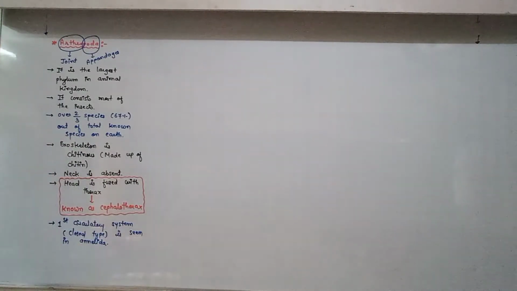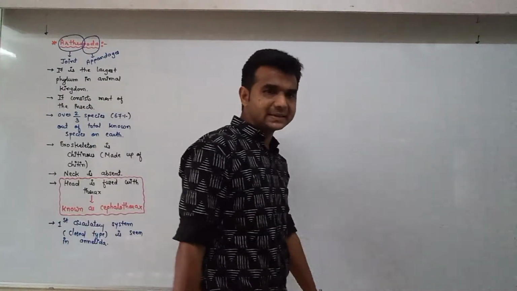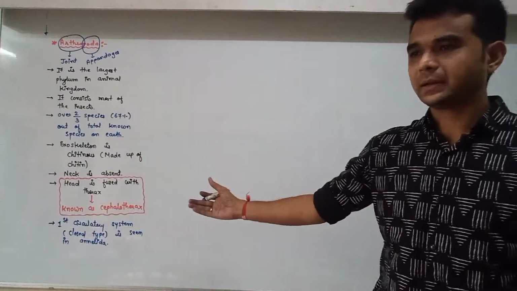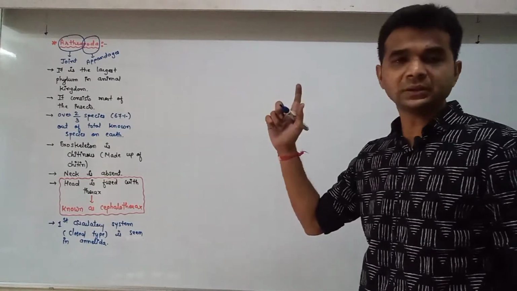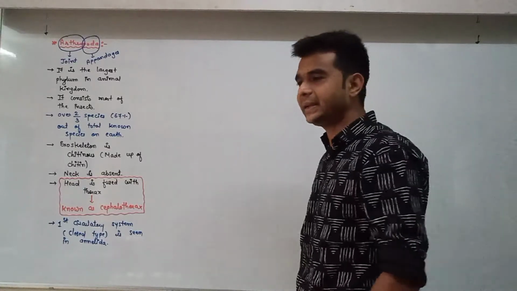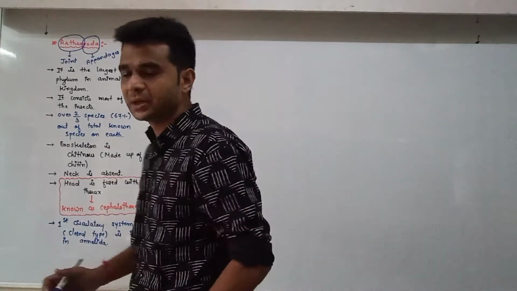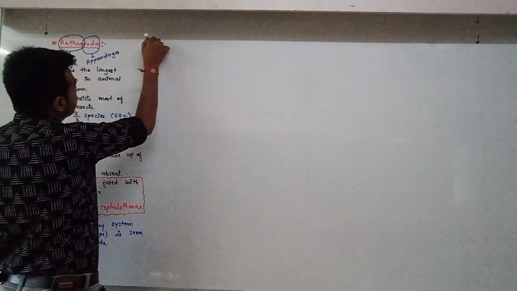You know this one, right? First circulatory system is seen in Annelida, that is of closed type. First digestive tract is seen in Annelida, Eskelmans. So now here, please clear this.